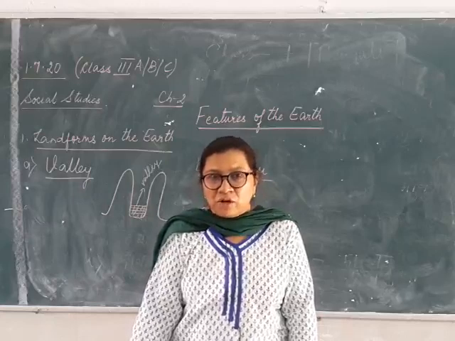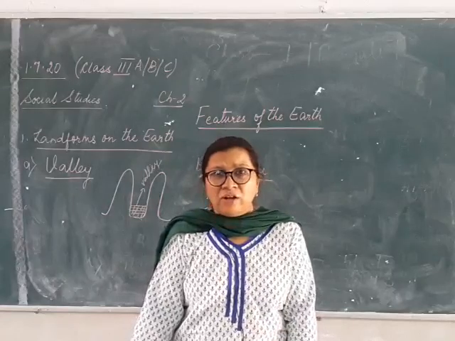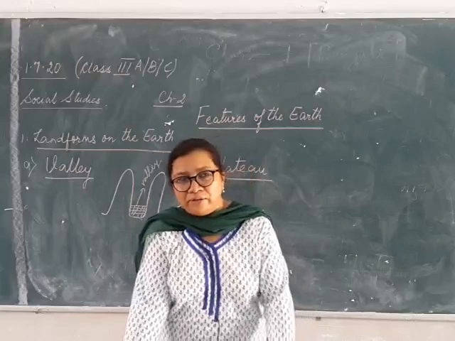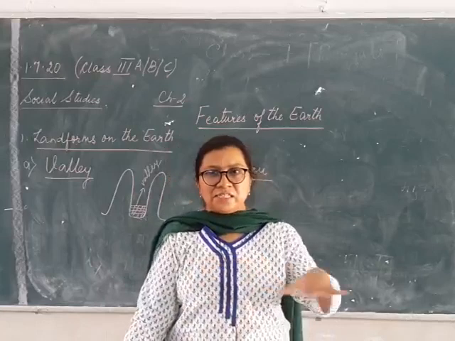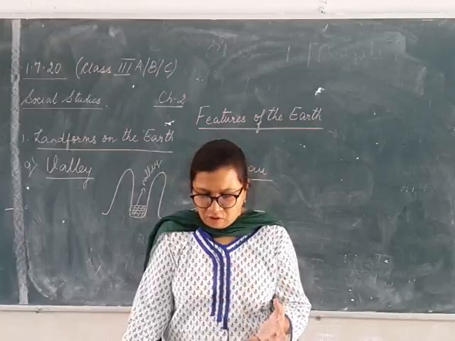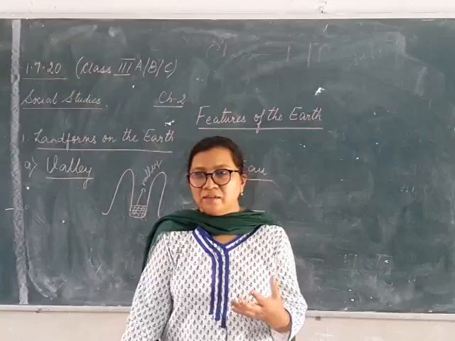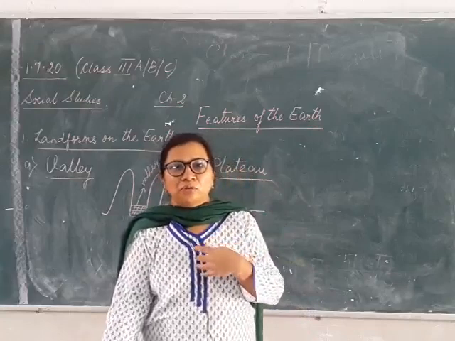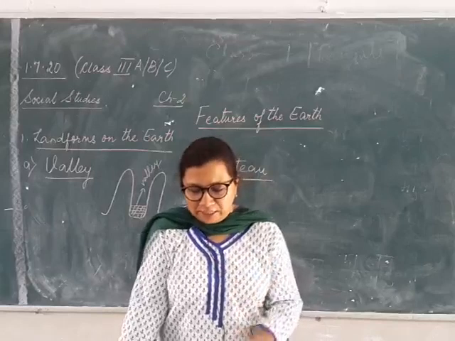Now everyone knows what is a rock. Rock means patthar or chattan, which is dark grey or black in color and which comes out from a volcano. Everyone knows what is a volcano. Volcano means Jwalamukhi. When the earth's surface breaks or opens out, and if you have seen a volcano, or must have seen it on TV, when the volcano erupts or bursts open, what all things come out.